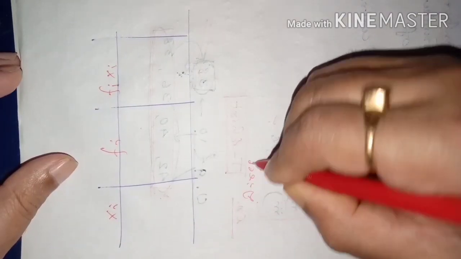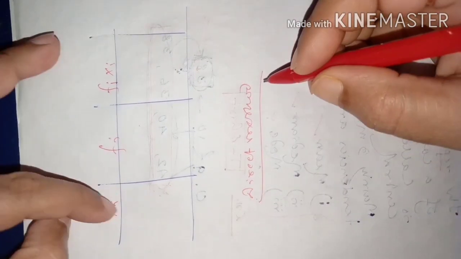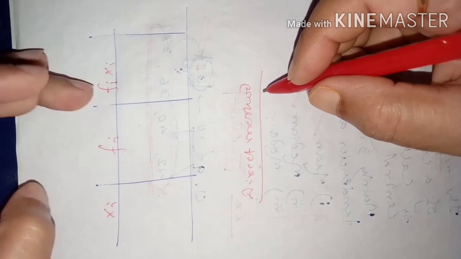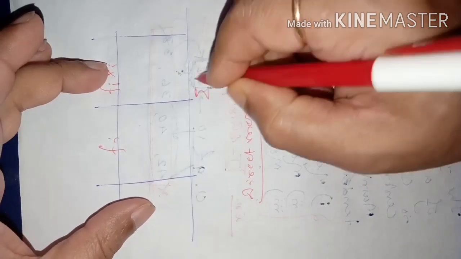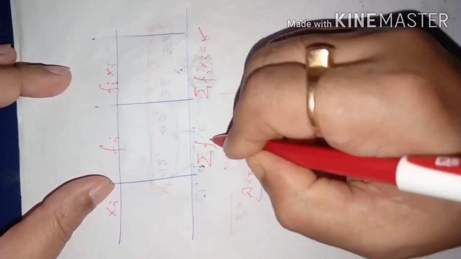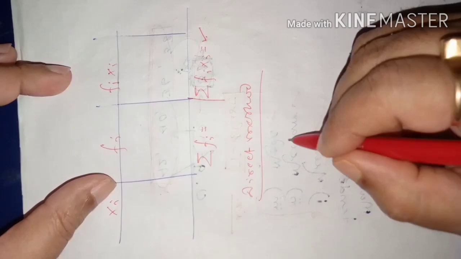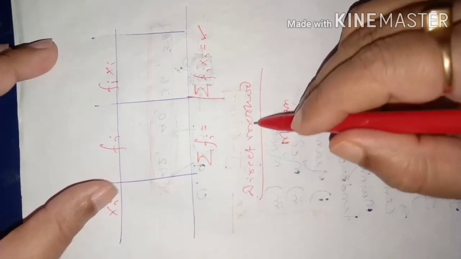In the direct method, we write the observations and the related frequencies, then find the product of frequency and observation, and at last add those products. That sum we divide by the total number of observations. The result we get will be called the mean, the mean by direct method.